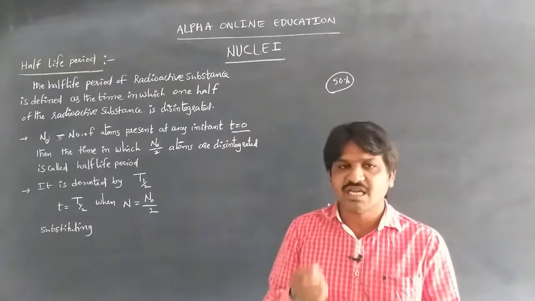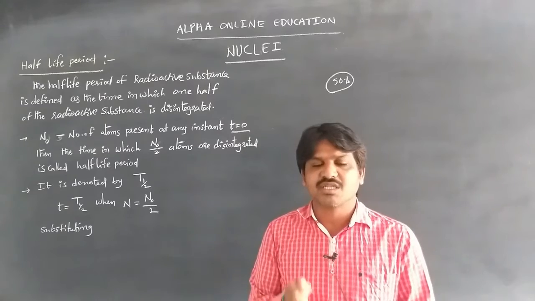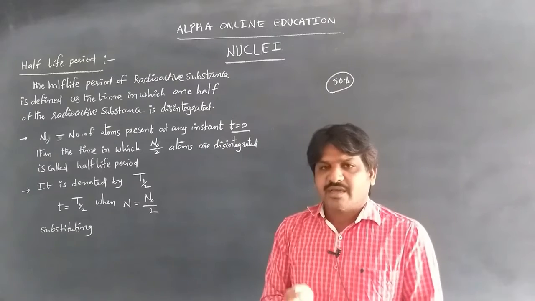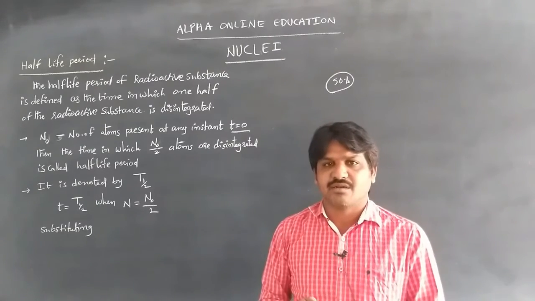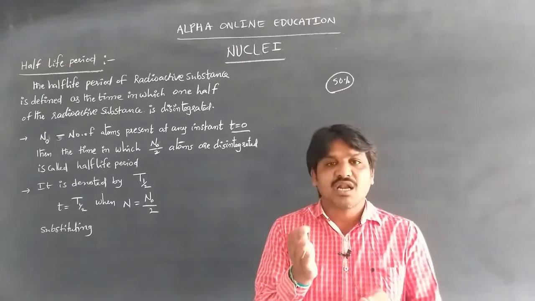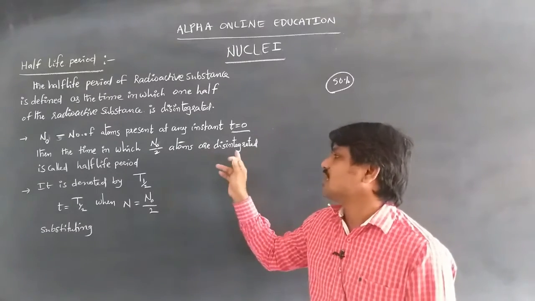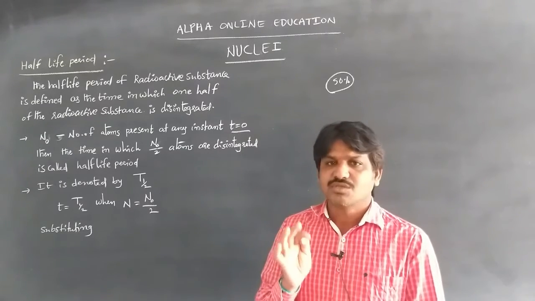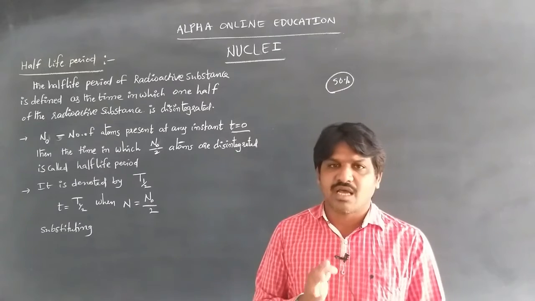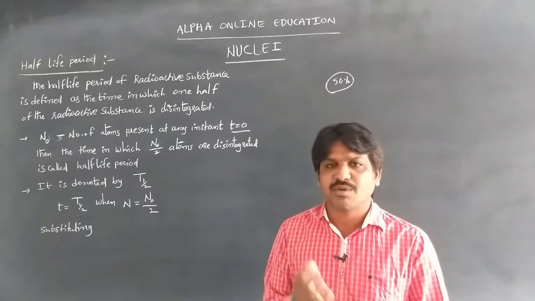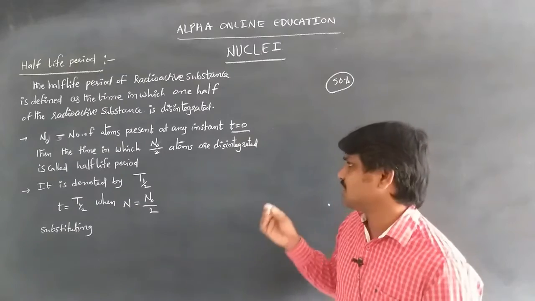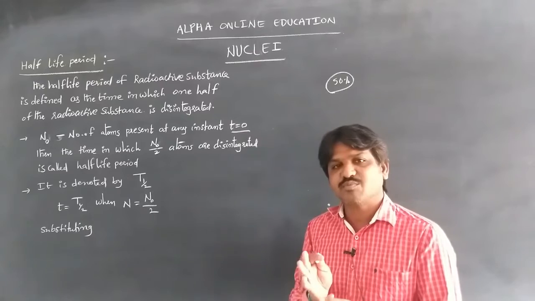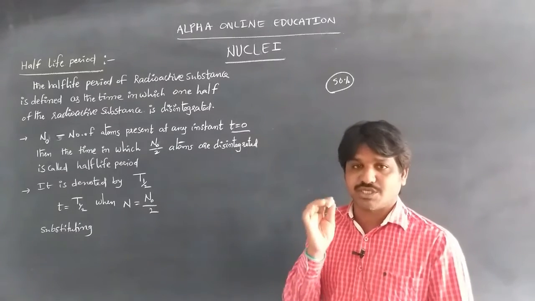That is, at the initial stage before disintegration, the radioactive substance has N0 atoms. After the half time, N0 by 2 atoms are disintegrated, or N0 by 2 atoms remain undecayed.